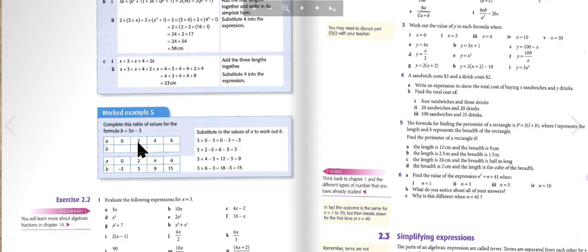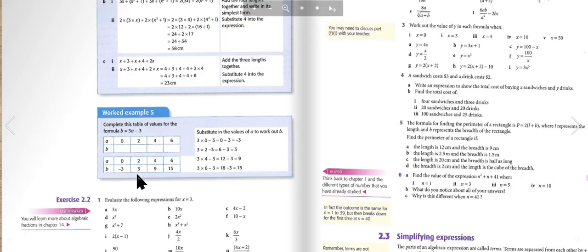Worked example 5. Complete this table of values for the formula b equals 3a minus 3. Substitute in the values of a to work out b, which is 3 times 0 minus 3 equals 0 minus 3, which is negative 3. 3 times 2 minus 3 equals 6 minus 3, which is 3. 3 times 4 minus 3 equals 12 minus 3, which is 9.